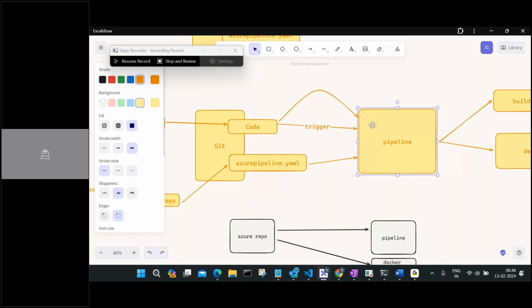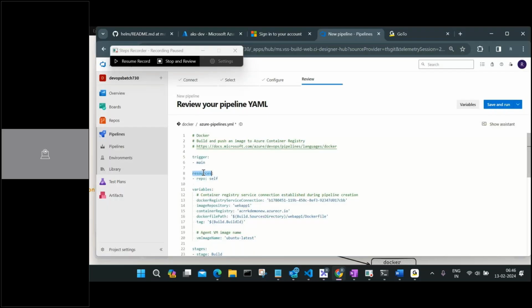That's why we are talking about resources here. Resources mean nothing but the files. From where should I take the files? Take the files from your repo, the self repo. Whatever files I have inside this repository, you should take all those files, download and clone them before running. That's a mandatory thing.